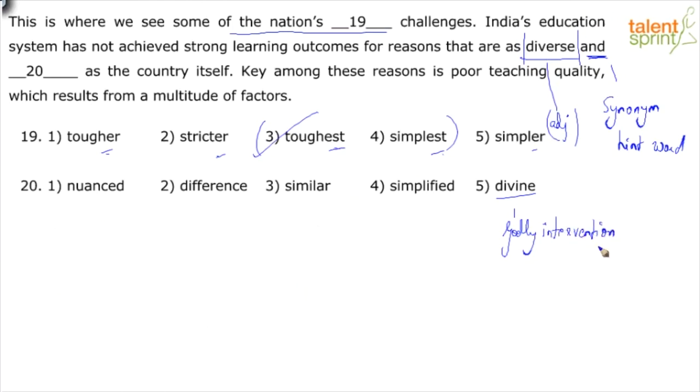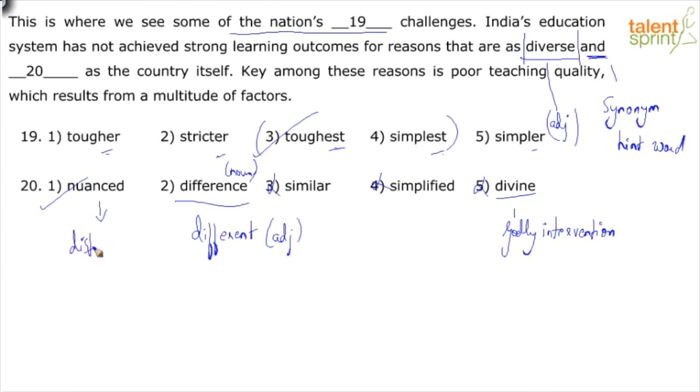Is that the meaning we need? No. Simplified, no, it's almost a contradiction, right? It's an antonym. Similar again is an antonym. Difference, yes, maybe, but it's not in the right form. If it was different, which is the adjective form, right? Difference is the noun form. I can pick 2. So obviously it has to be option 1, which means what? Again, those of you who don't know what nuanced means, nuanced is nothing but different.